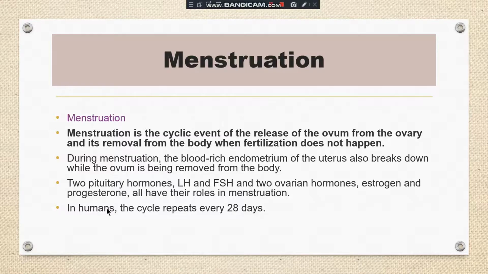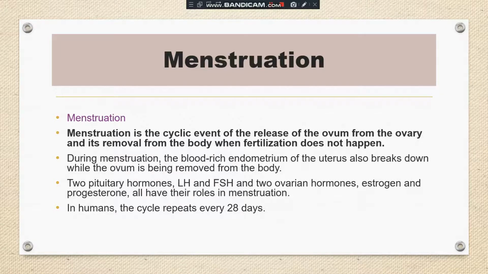There are two important hormones, that is LH and FSH, follicle stimulating hormone and luteinizing hormone. These are the two pituitary hormones, as well as the two ovarian hormones. The ovarian hormones, which are secreted by the ovaries, are estrogen and progesterone. So these all hormones are responsible for the menstruation. Dear students, it is one event, but it is controlled by different hormones. And as I told you, it is a cyclic event. It repeats after every 28 days or 25 days depending on the person.